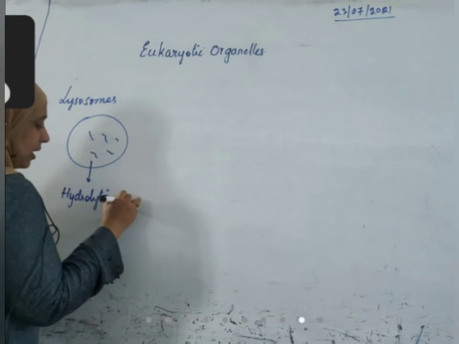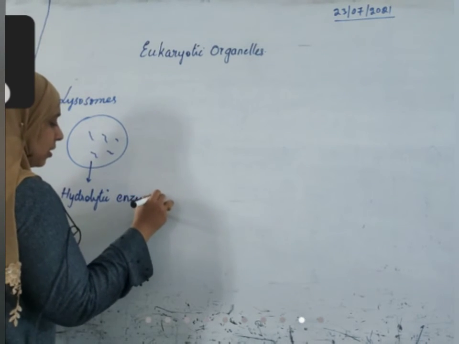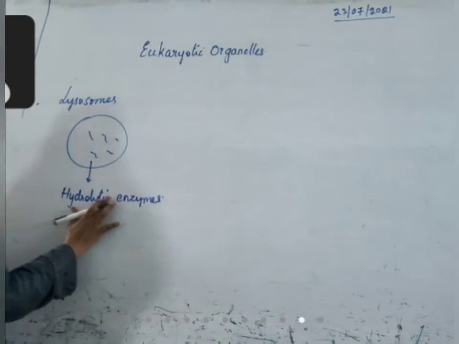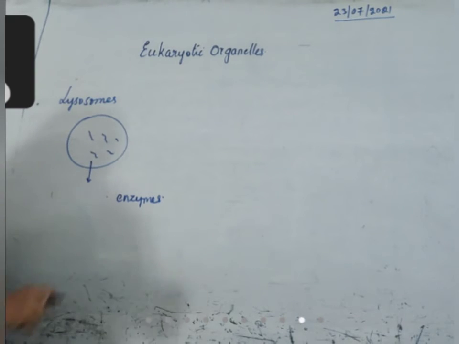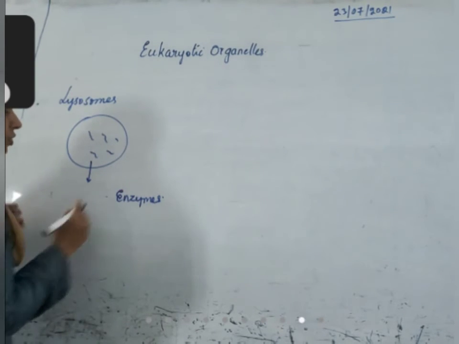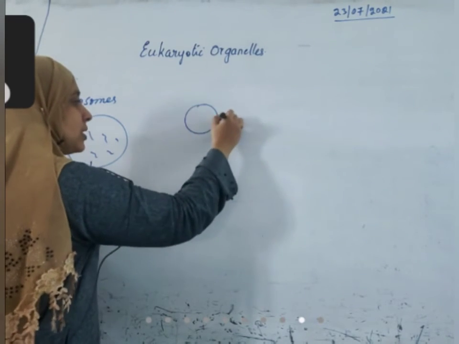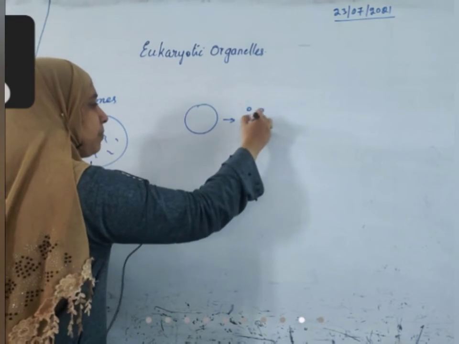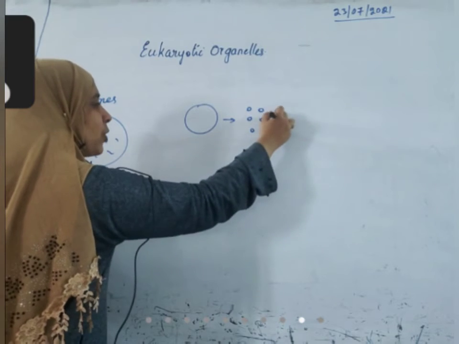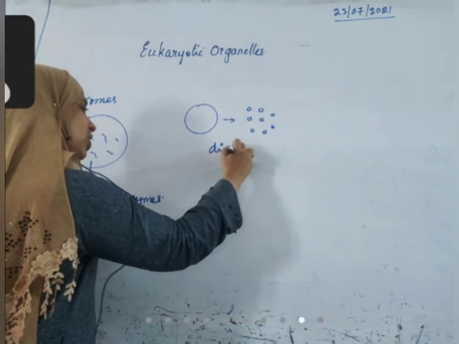Simply, you can call it enzymes or hydrolytic enzymes, it's the same thing. What is the function of these enzymes? They break down the complex molecules into simpler molecules. This process is called digestion.